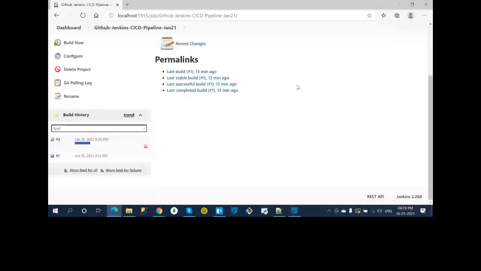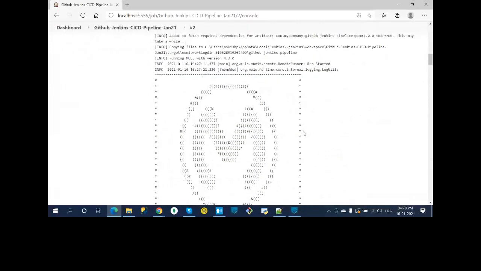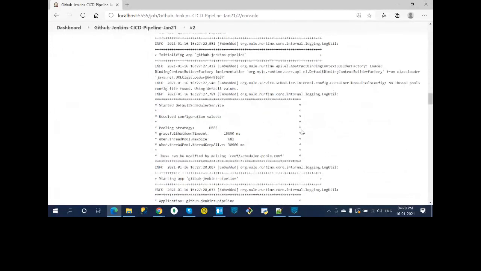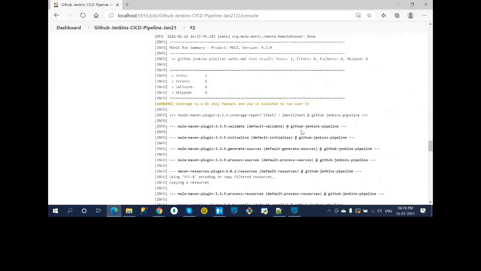Okay. So let me see the console output here. So you can change the command also. Okay. So right now we didn't change functionally. We didn't change anything, right? We have made a configuration change. So you can run this command by skip test.